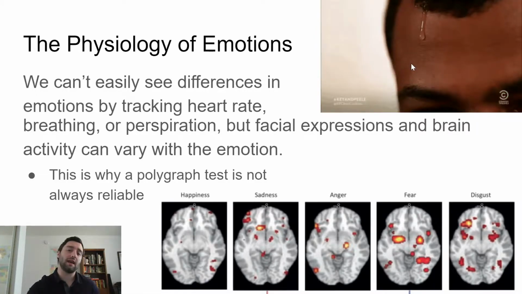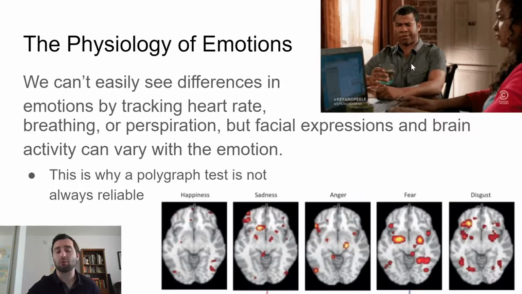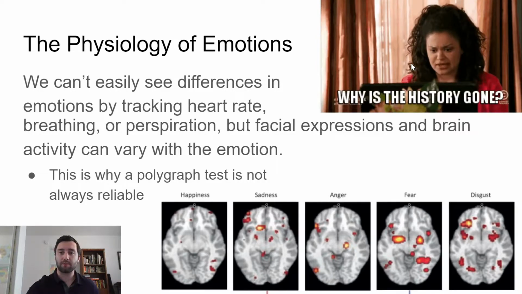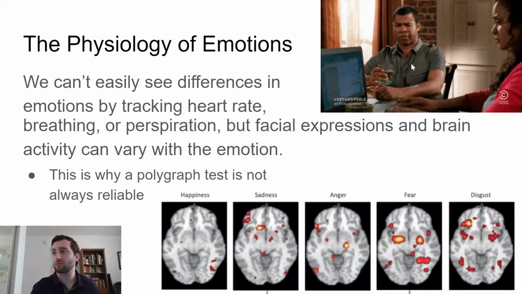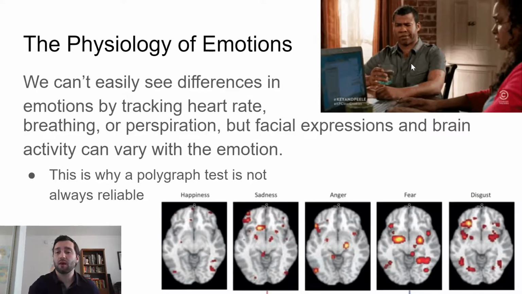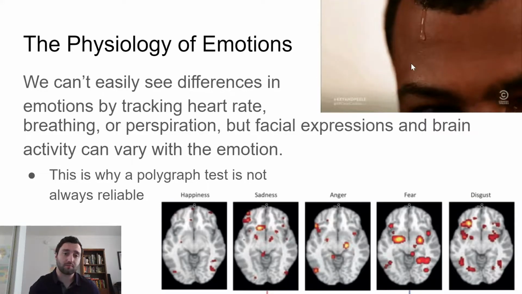But we can use facial expressions and brain activity to look at different emotions. Those will vary. You can see at the bottom there are brain scans, and you can see the different parts of the brain that are lighting up when we feel different emotions.